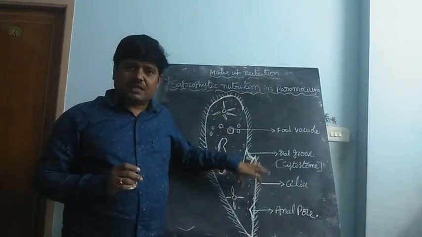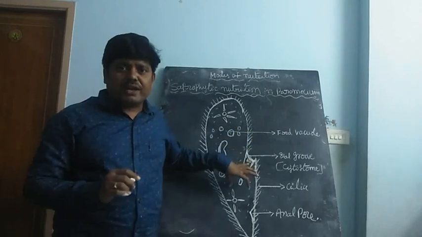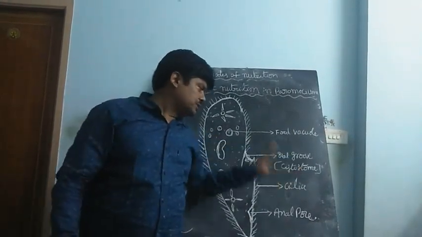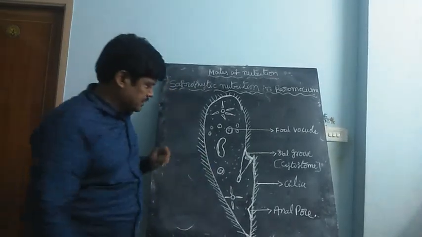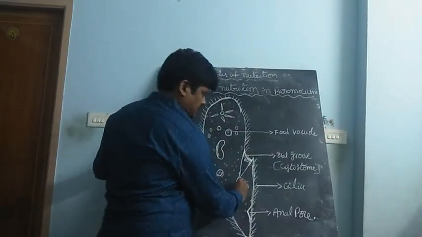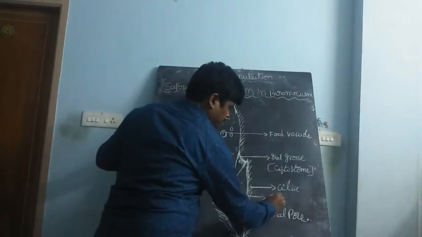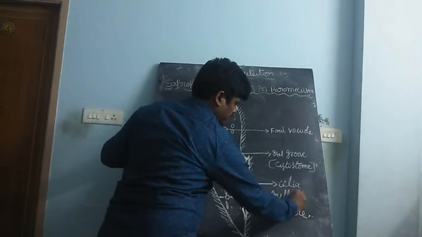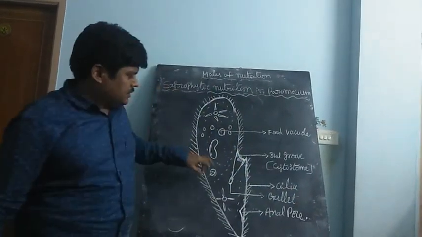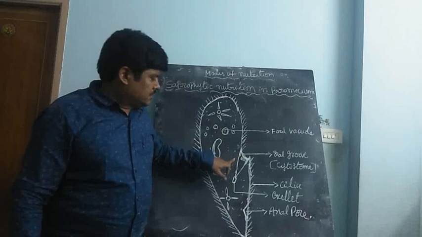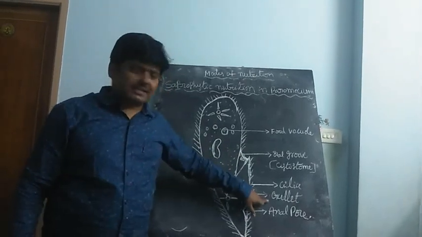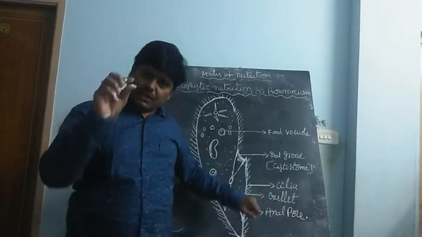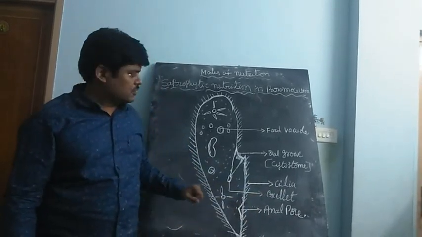On the surface of the body of the paramecium, the particular portion is called the oral groove. Oral groove is present. This particular oral groove is present here, and that particular opening is called the cytostome. What we call cytostome is also present.